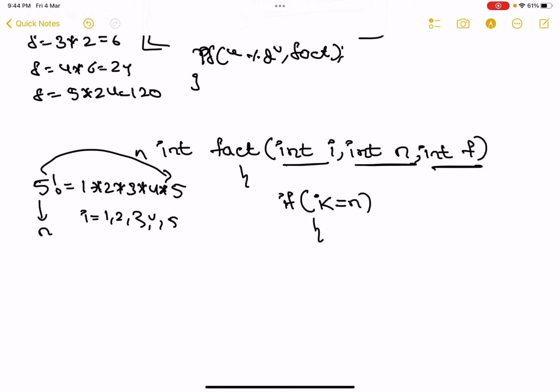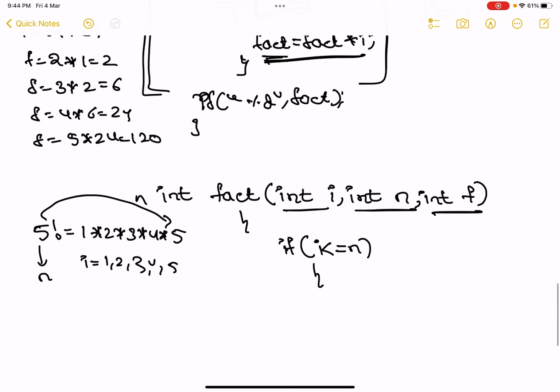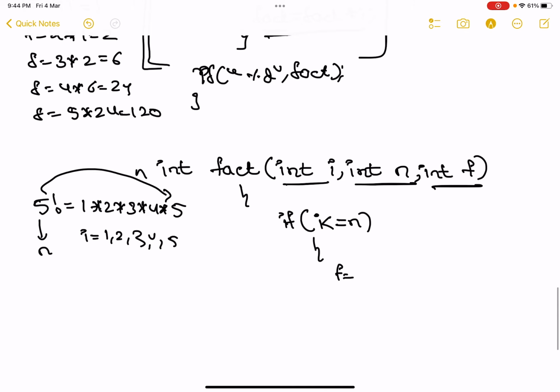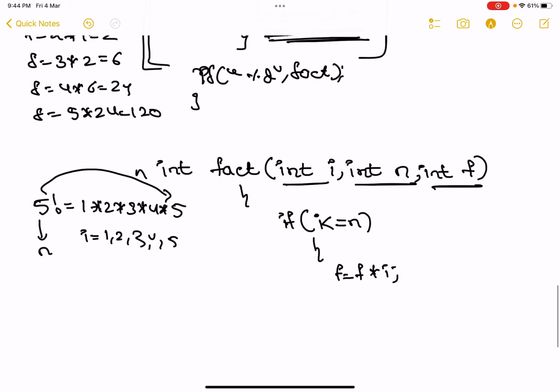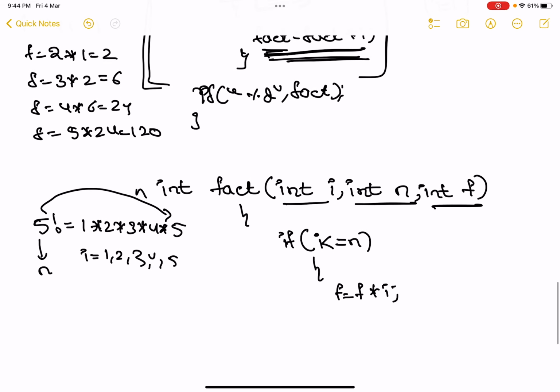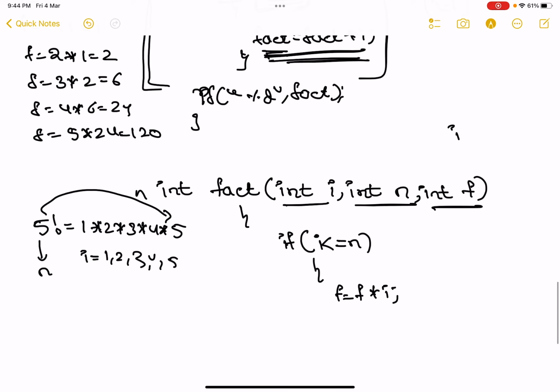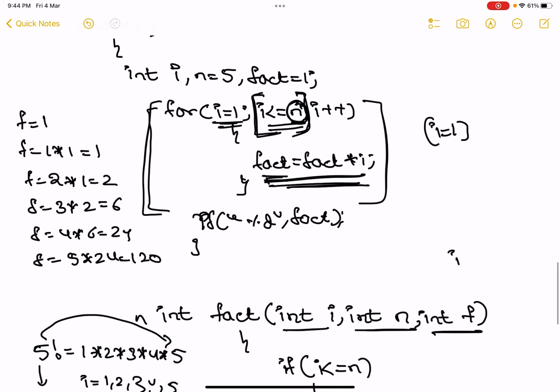That's the reason I less than or equal to n. So how should we calculate? f is equal to f into i. Yes or no? f is equal to f into i. Now see, what is the initial i value? What is the initial value of i? i is equal to 1.